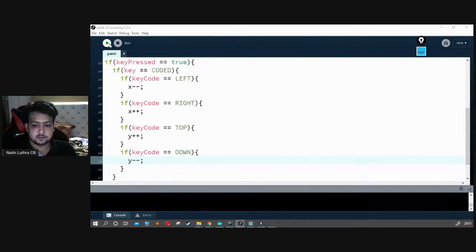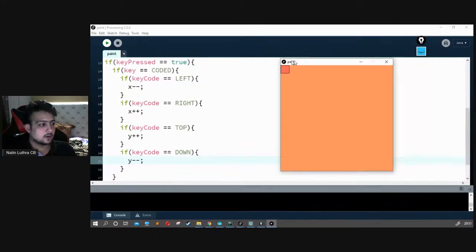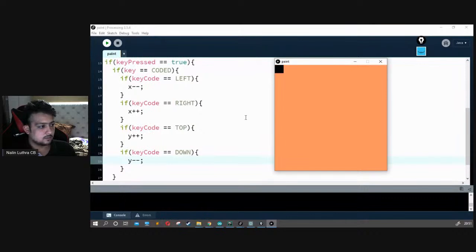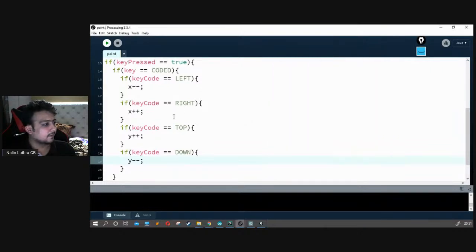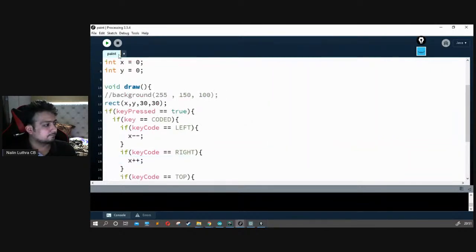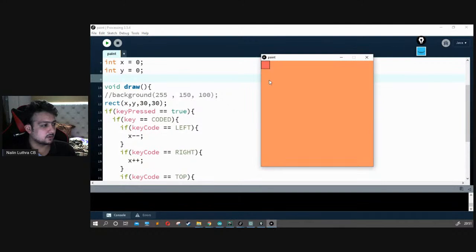So let's draw, let's run. I can get my small window. If I go down, weird. It's extremely weird. Let's play it again. Let's see what's the error in the whole thing. There's definitely an error. That's why it's not working as supposed to.